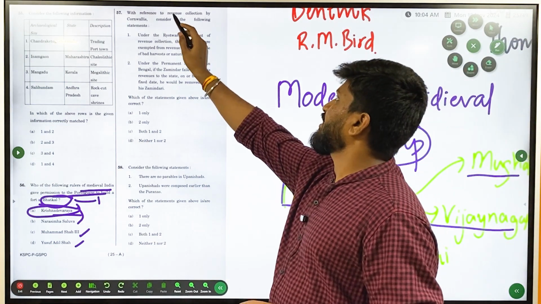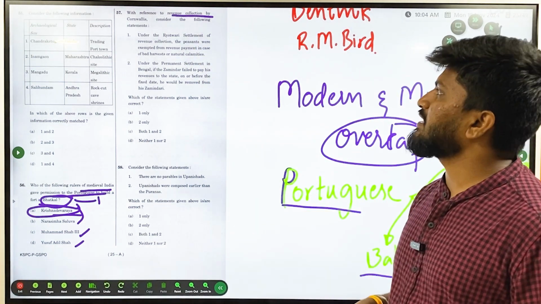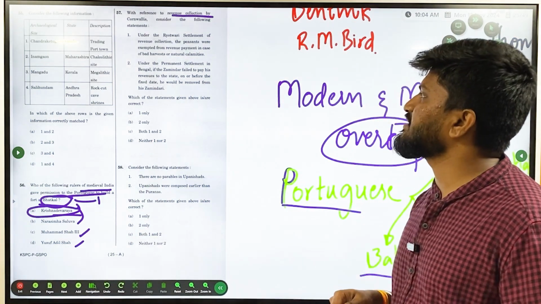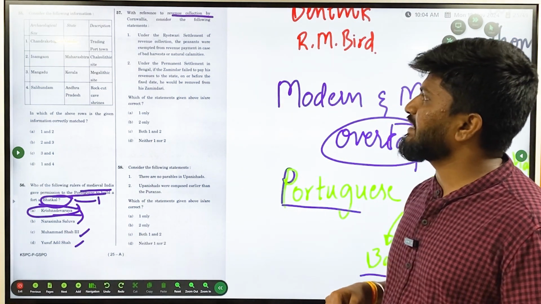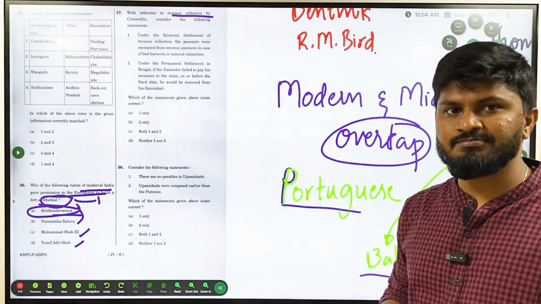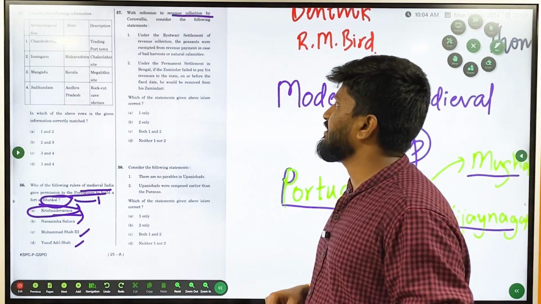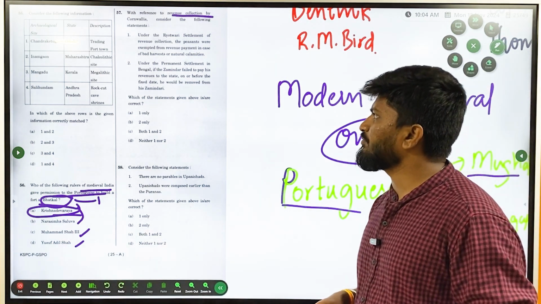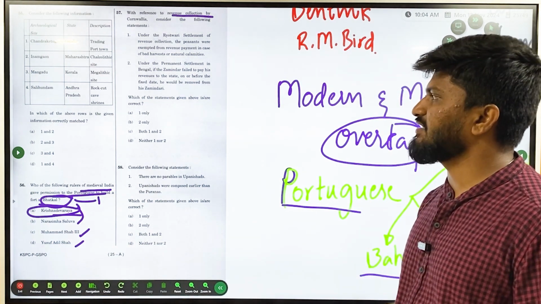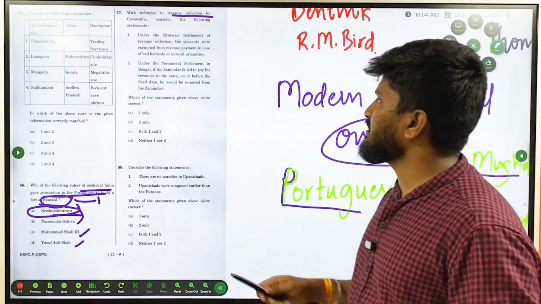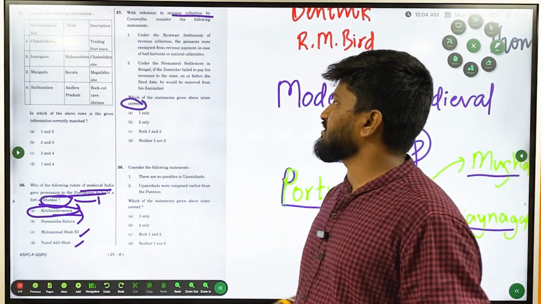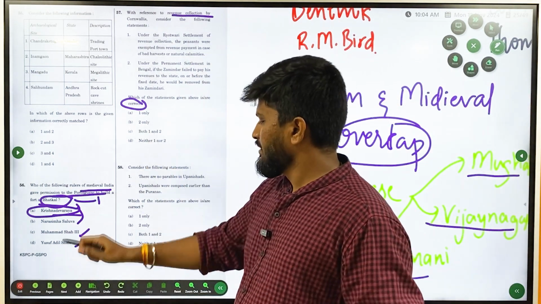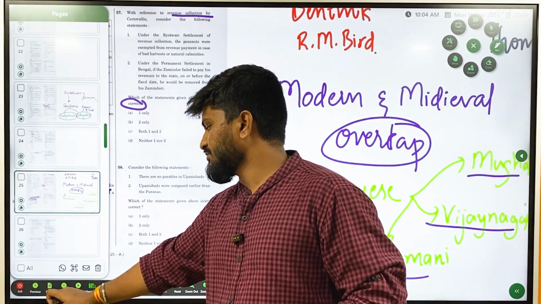With reference to revenue collection by Cornwallis, consider the following statements. One, under the Ryotwari settlement of revenue collection, the peasants were exempted from revenue payment in case of bad harvest or natural calamities. Two, under the Permanent Settlement in Bengal, if the zamindar failed to pay his revenue to the state on or before the fixed date, he would be removed from his zamindari. So here they are asking which of the following ones are correct. First we will understand what revenue settlement or revenue systems are.